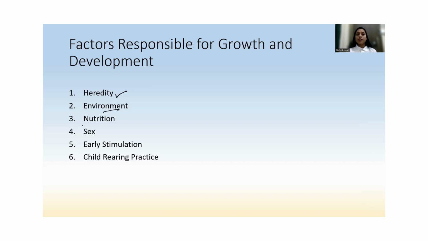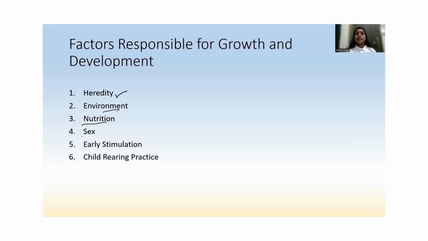Then third is nutrition. Nutrition affects both growth and development. If the child is getting proper, good nutrition, then he or she will grow healthy, and somehow growth and development are interrelated. So if a child is having proper growth, then obviously it will lead to a very good development of that child.